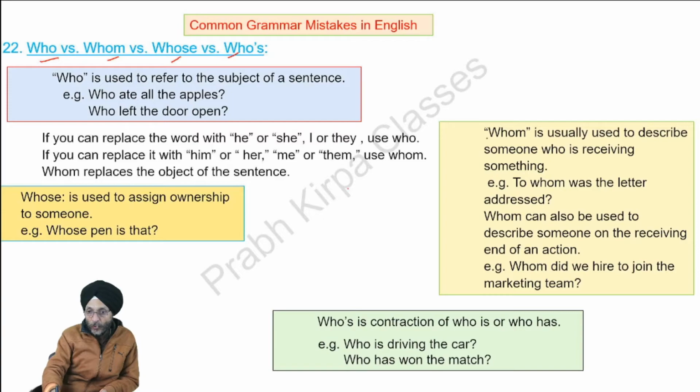Who, whom, let us see whom. Whom is usually used to describe someone who is receiving something. To whom was the letter addressed? The letter was addressed to him or her, or the letter was addressed to me, or the letter was addressed to them.